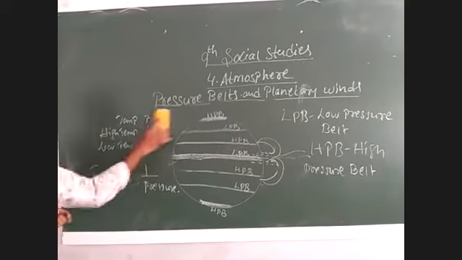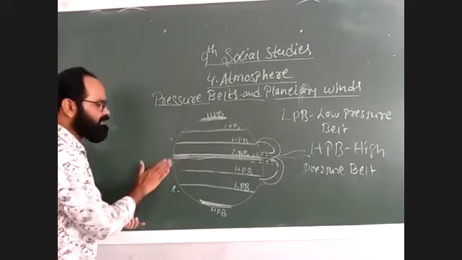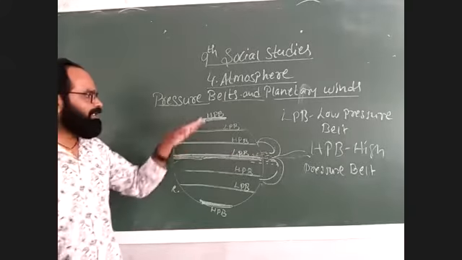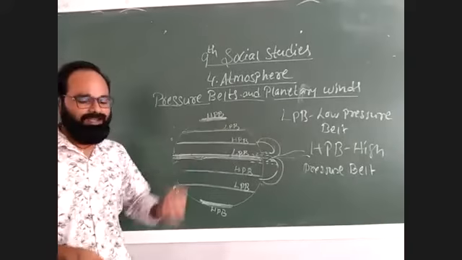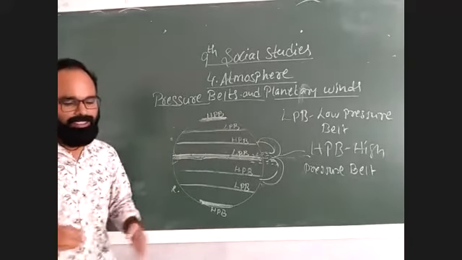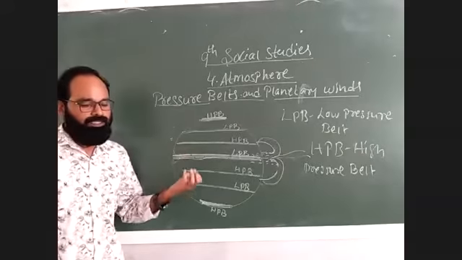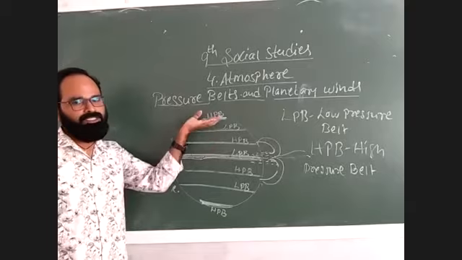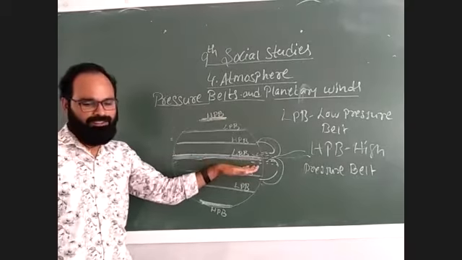So now you have understood that the equator is called a low pressure belt because there is more sunlight. But the poles are called a high pressure belt because there is very less sunlight. Next, air has less density. So now you got the difference between a low pressure belt and a high pressure belt. Now coming to this particular section again.